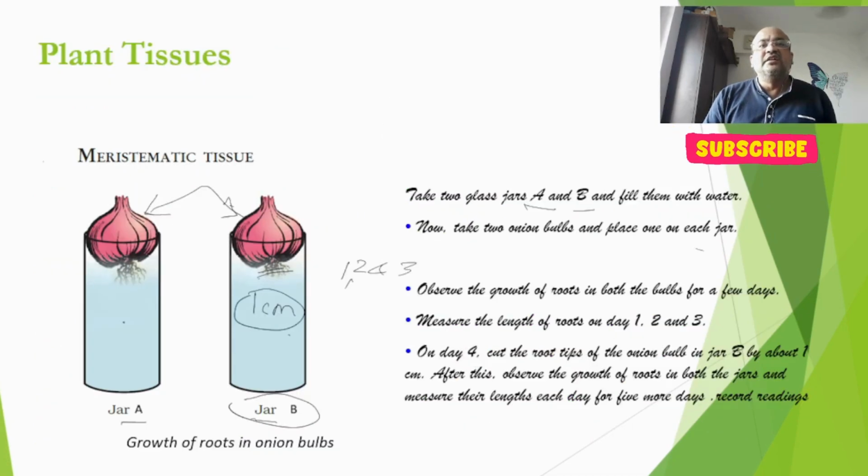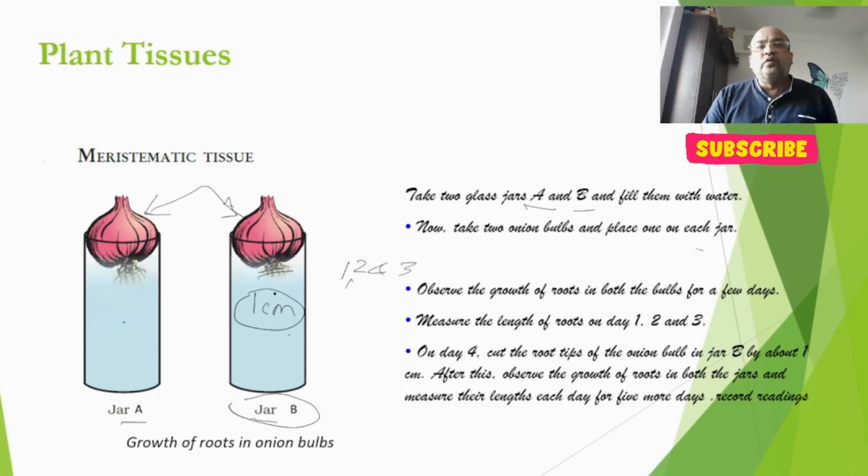Now let's see what these plant tissues are all about. Let's study them. Before that, we need to do one activity. What is the activity? We need to take two glass jars, jar A and jar B, and fill them with water. Now we need to take two onion bulbs and place one on each jar. We need to observe the growth in both the bulbs for a few days. Measure the length of the roots for day 1, 2 and 3 respectively.